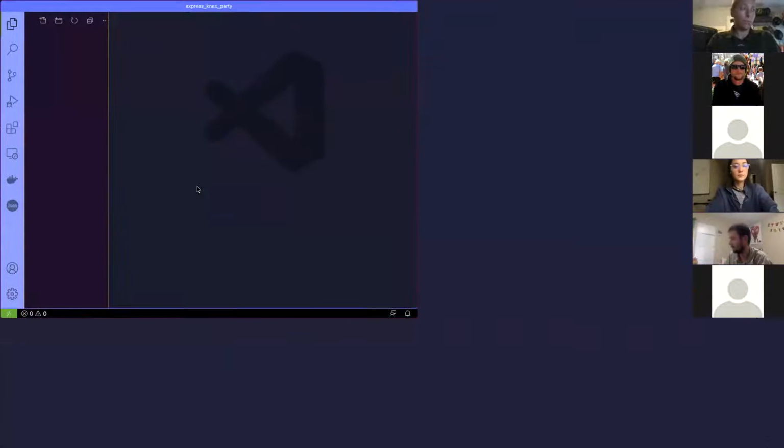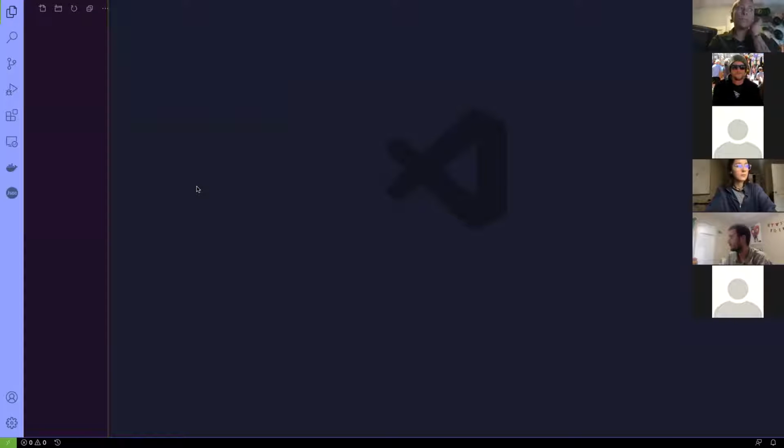Sweet. So the things that I already know I have to do, I'm gonna try and go off memory, just so that way we can practice. The very first thing I'm gonna have to do is add Express as a package here. So if this ever decides to load up.